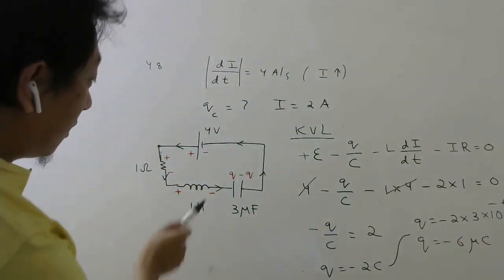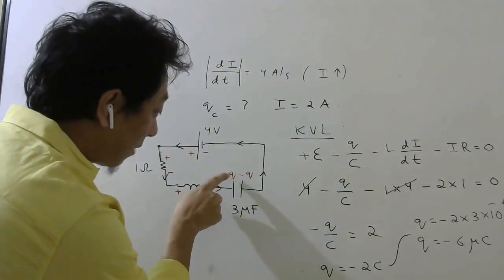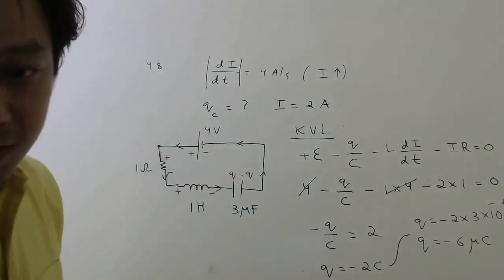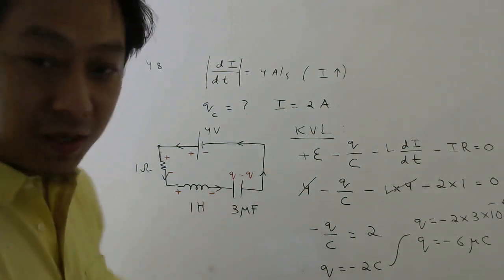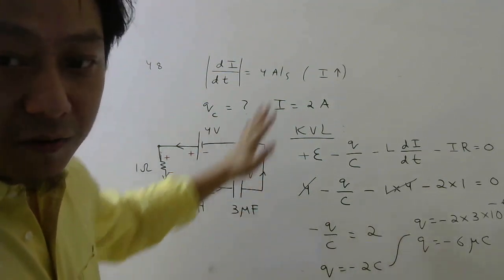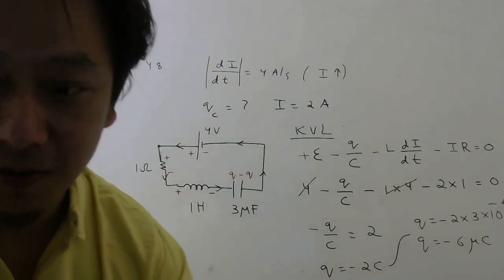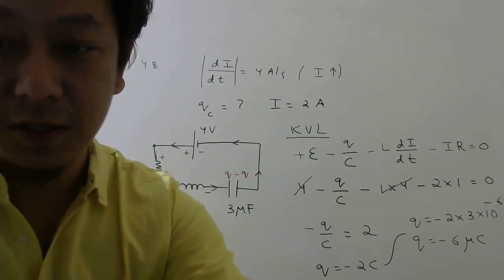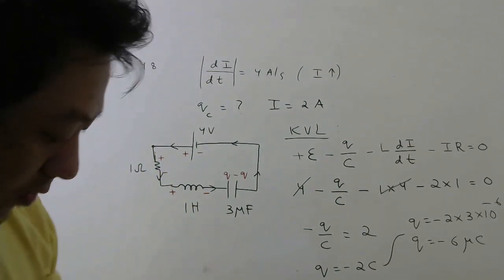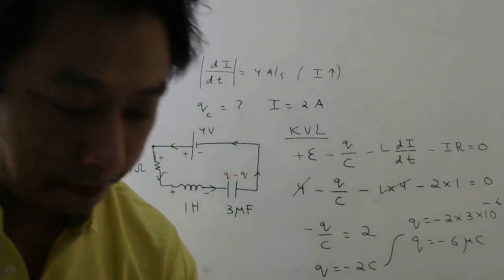So I calculated this Q, but it came negative. That means the final answer should be, this should be minus Q, this should be plus Q. That is how the charge will be distributed. So when you don't know, you start with this assumption. After solving, you will come to know whether your assumption is correct or wrong. Okay. So the answer is 6 microcoulomb. Check with the options: 6 microcoulomb is given, option C.